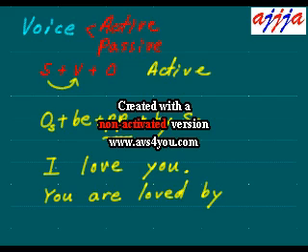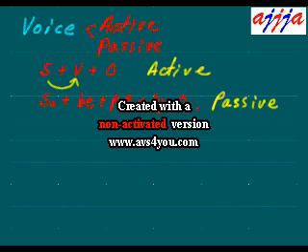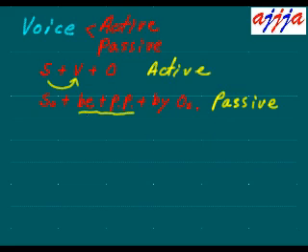By. Then you change this subject to object form: me. So passive voice looks like this: the subject comes from the object, and the subject actually receives that action.